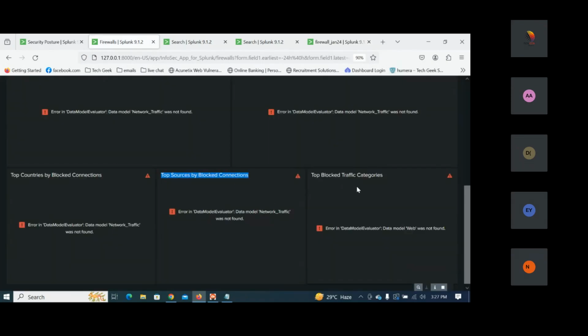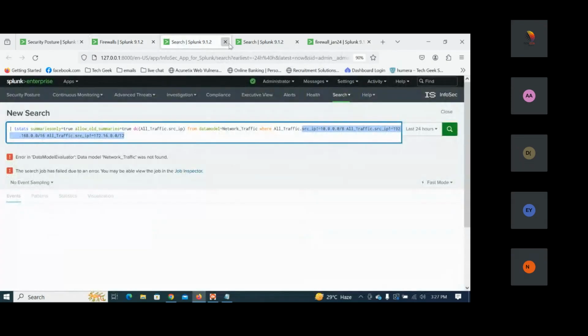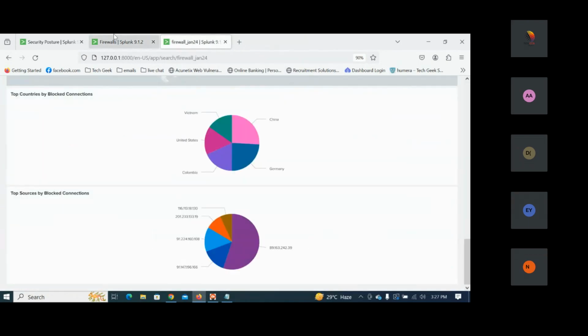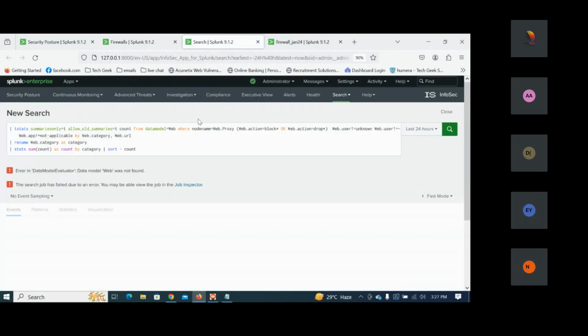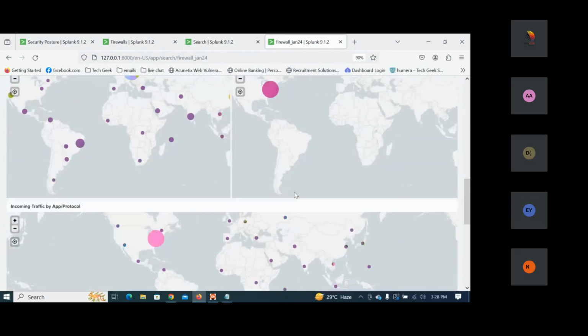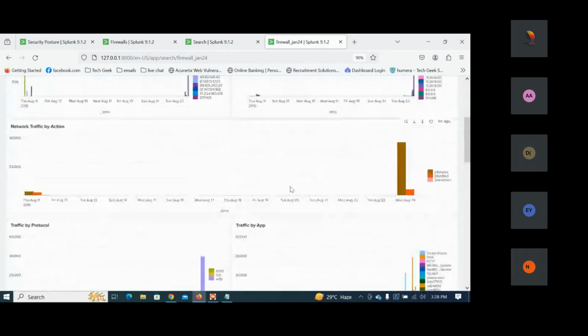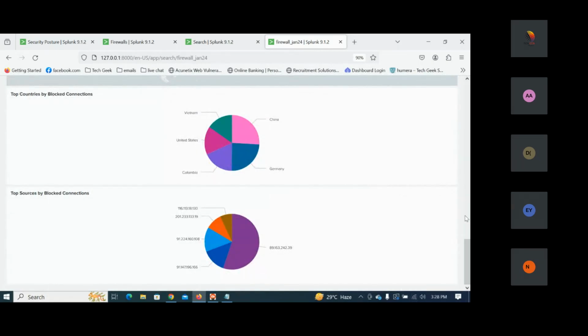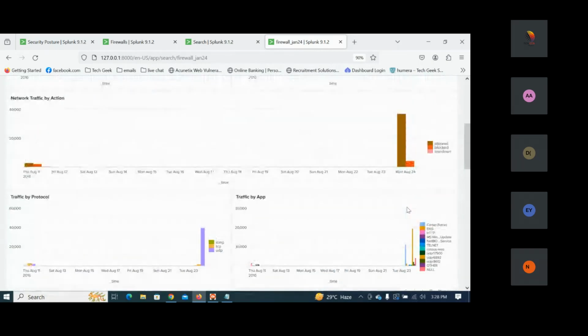Now what is this? Traffic by the category. Let us see if we can get this result or not. This is the final part we have to see. Index web proxy. As of now we don't have the web proxy, so I can't get this category here. If it is there, we would be able to see that information also, but as of now we don't have it, so you can leave it. This is how we have created the dashboard, which can give us the required information and we can work on this.